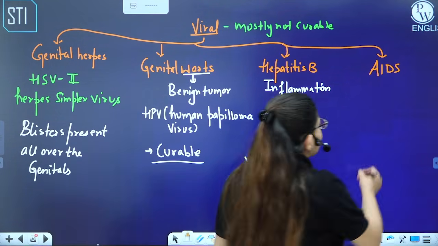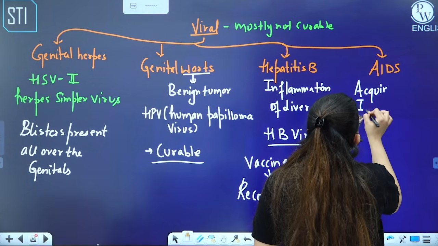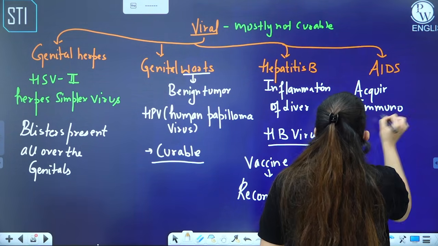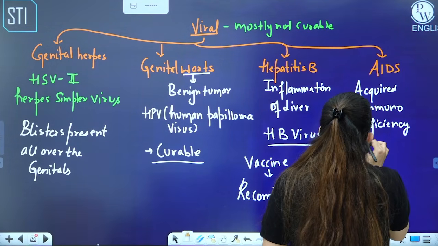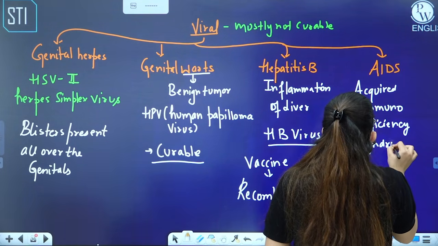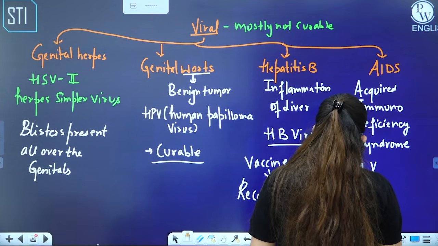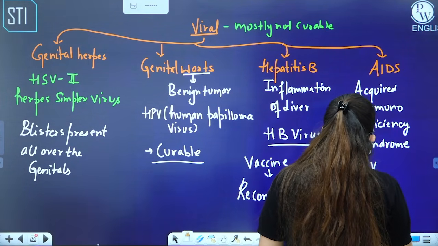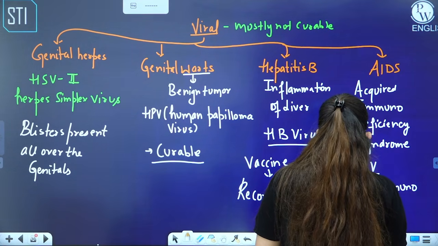Then we have AIDS. What is the full form of AIDS? You all know maybe. Acquired immunodeficiency syndrome. That means there is the deficiency of what? Immune system. And this occurs due to HIV. What is HIV? Human immunodeficiency virus.